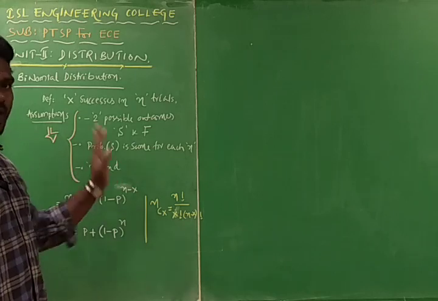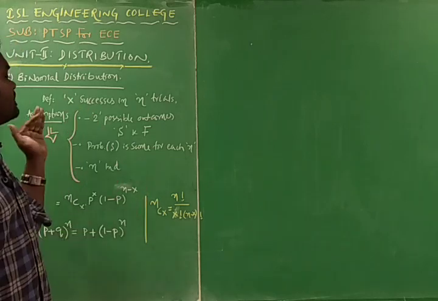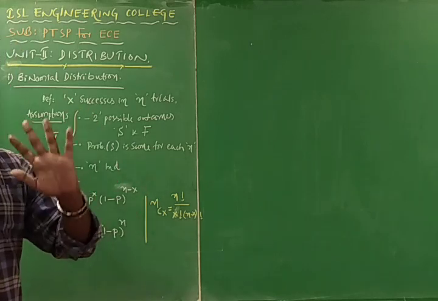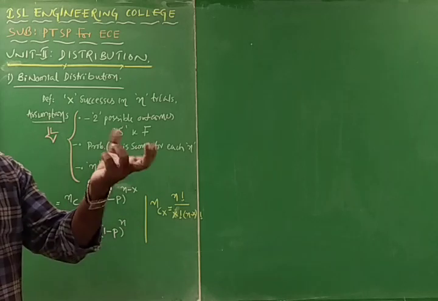Probability of success is the same for each event. That means we have n number of trials, right?